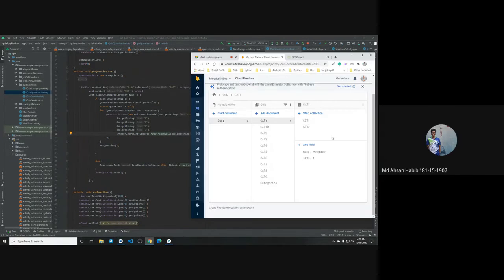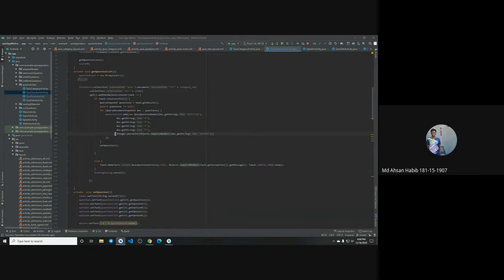And next, at last, we use Integer.parseInt on doc.getString answer. So here I have told you, in every question I have given the answer, that means which was the right answer, as a string. So I have parsed it into an integer. Now I will check, on the item click listener, whether the clicked answer was wrong or right.